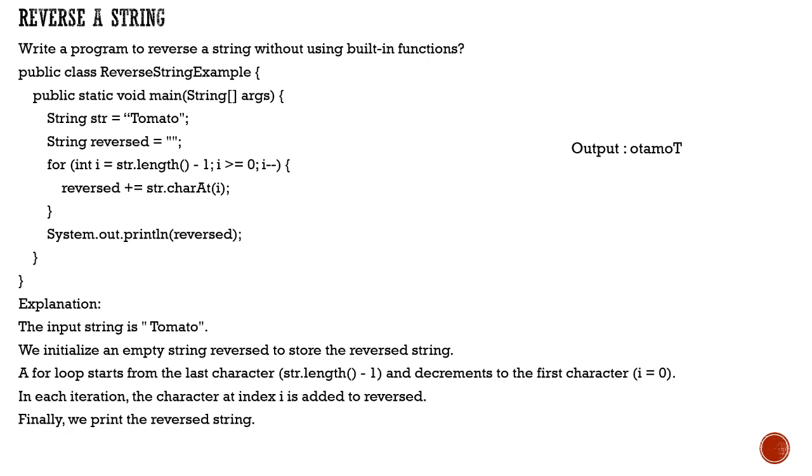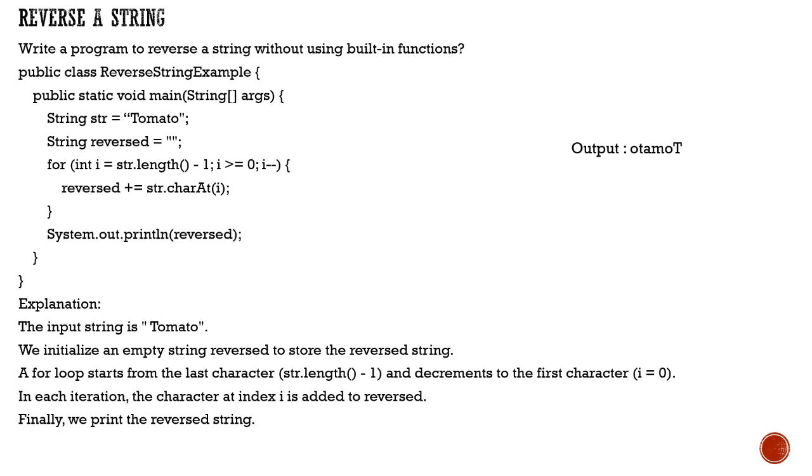if you go with the exact length, it is length minus 1. So when you're dealing with that particular string, it will be taken as that i, and then it is going to decrement. So it is going in reverse, starting from the max index and reducing one by one. It is going to check that, and then append the character. Now the final string is printed with System.out.println as reversed.